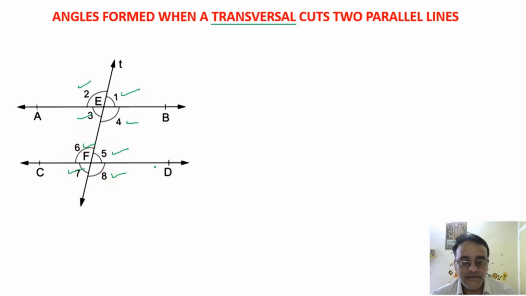Now out of these, we have three different pairs of angles. One is a pair of corresponding angles, second is a pair of alternate angles, and the third one is the pair of interior angles on the same side of the transversal line. Alternate angles में भी दो type हैं, one is interior, another is exterior.